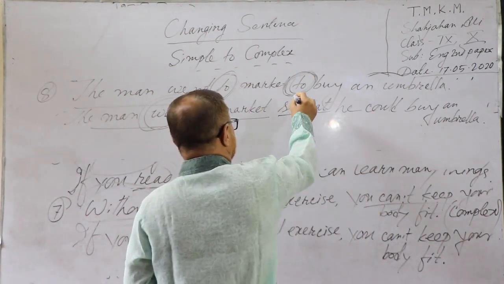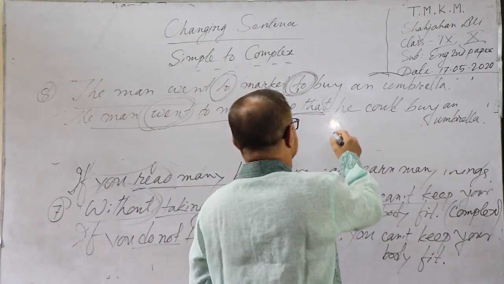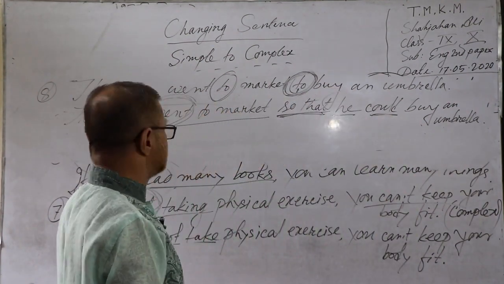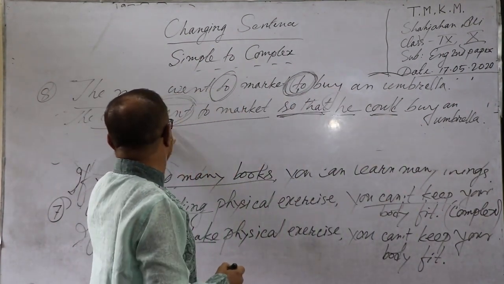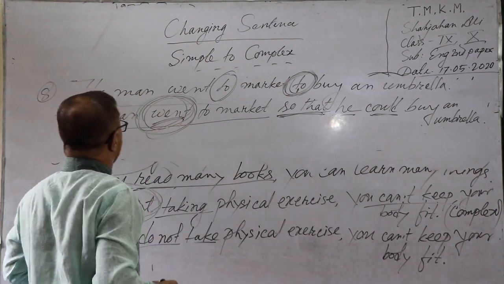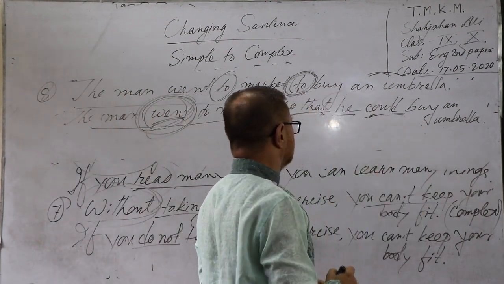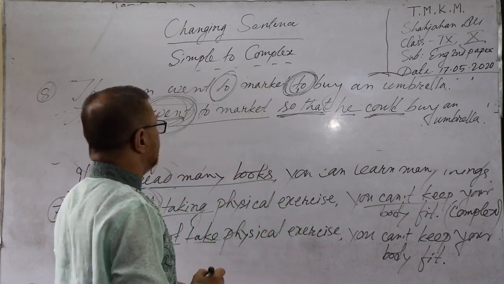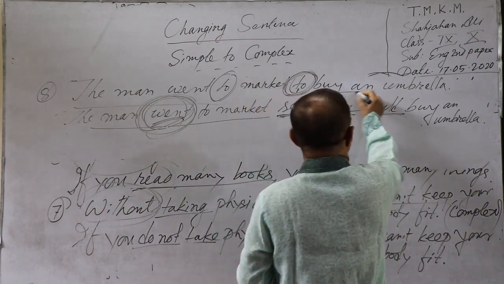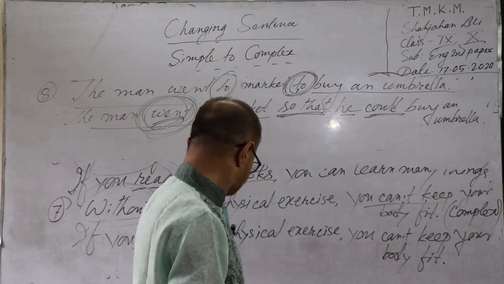So in place of the infinitive to, you have to use so that, then again subject, then could or can according to the tense of the first person. We get past form here, so we use could. The man went to market so that he could buy an umbrella. This is the complex.